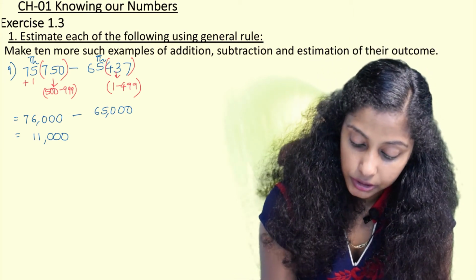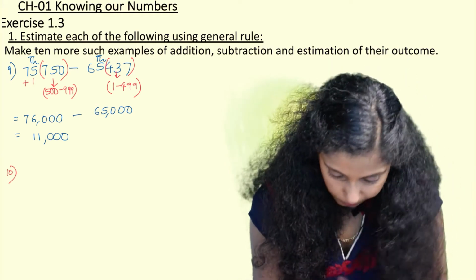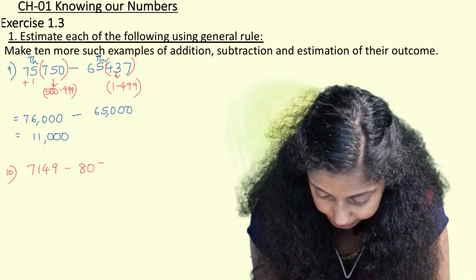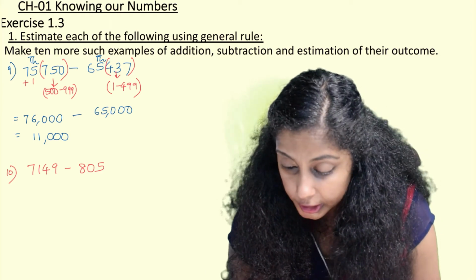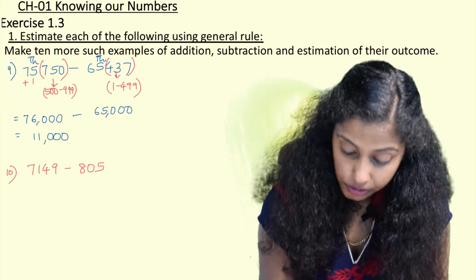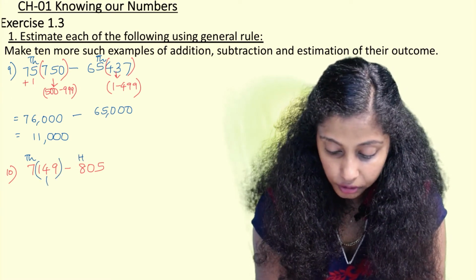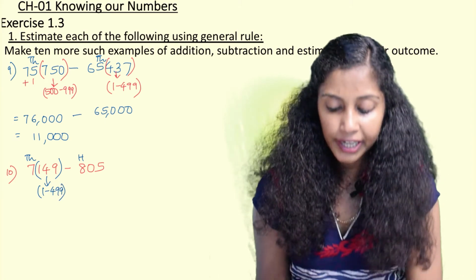Now we do another question, that is sum number 10. 7,149 minus 805. So here when we round it off, the highest place here is 1000, and here the highest place is 100. So 149 is in the range of 1 to 499.